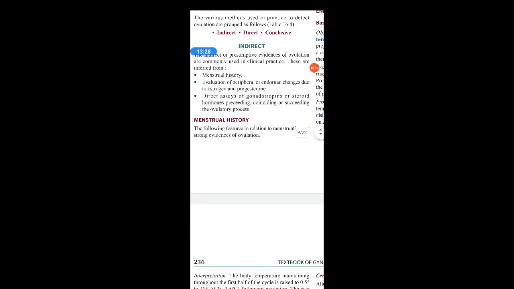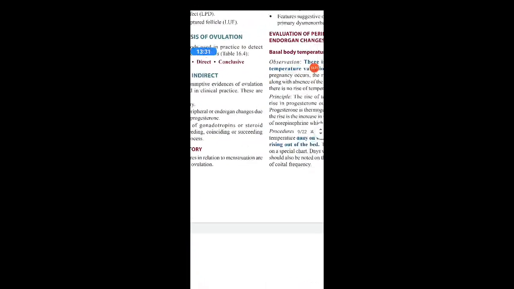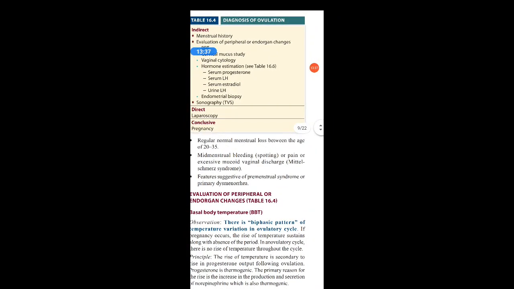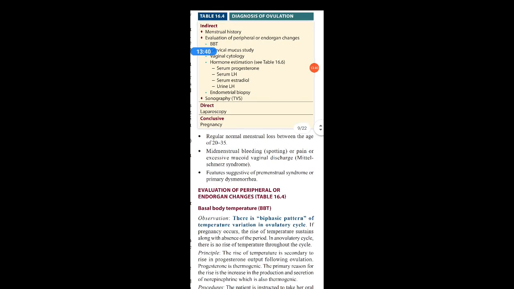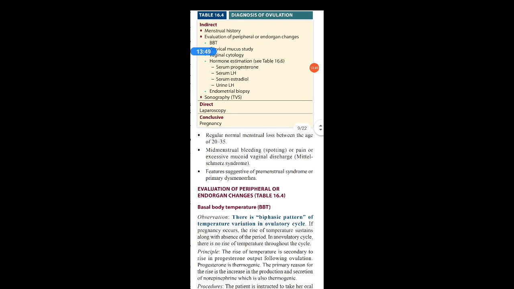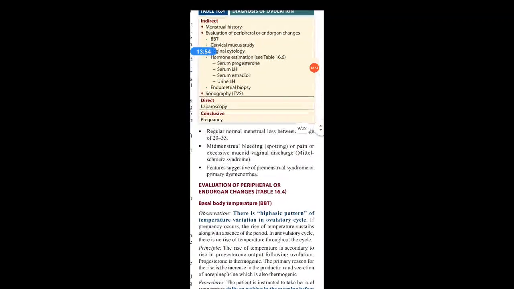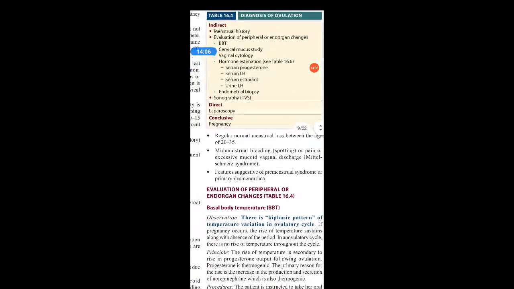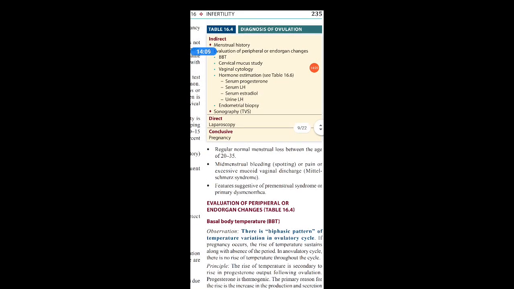See the menstrual history. The following features in relation to menstruation are strong evidence of ovulation. Regular normal menstrual loss between the ages of 20 to 35 means ovulation is occurring. Mid-menstrual bleeding, spotting, pain, or excess mucoid vaginal discharge can also hint towards ovulation. Features suggestive of premenstrual syndrome or primary dysmenorrhea also suggest ovulation. This is an important point. If PMS is occurring, it means the cycle is ovulatory, and primary dysmenorrhea in girls also suggests that the cycles are ovulatory. So these are the points which give indirect evidence of ovulation.